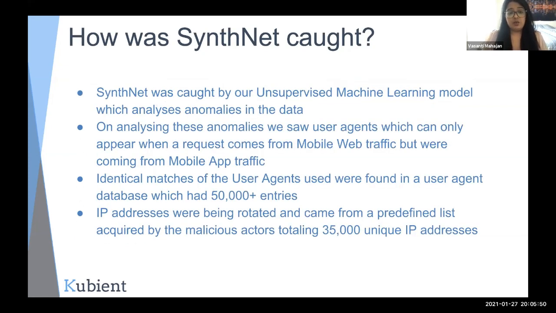So talking a little bit about how Qubient and Kai was able to catch it. In early Jan 2020, we observed a really high spike in the anomalies that were being marked by the unsupervised machine learning algorithm. On analyzing these anomalies, we saw something strange. The user agents, which were generally coming in from the mobile web traffic, were actually being labeled as coming from mobile app traffic. And all of these user agents were a little funky, a little different than the usual user agents. They were really old versions, almost 10 years older.